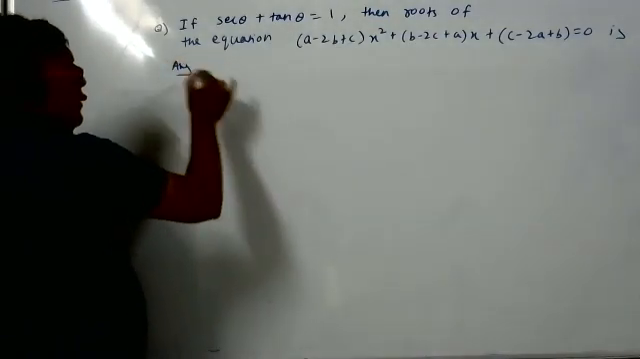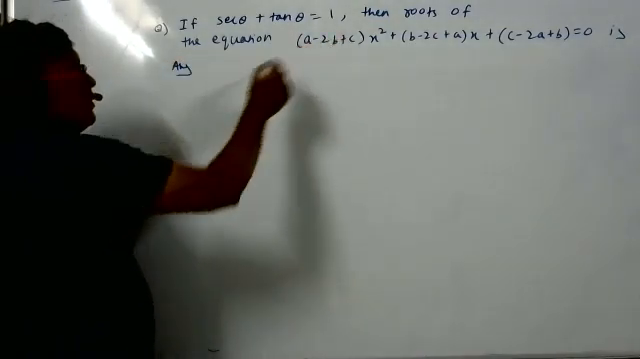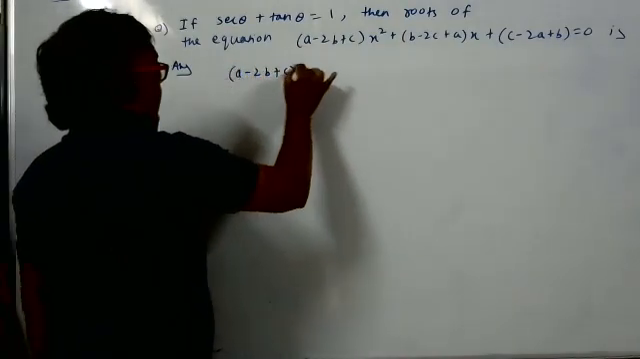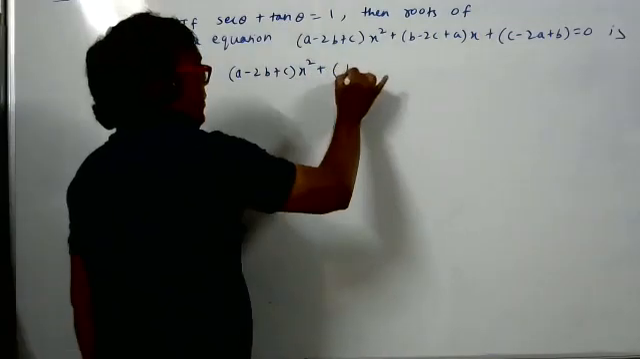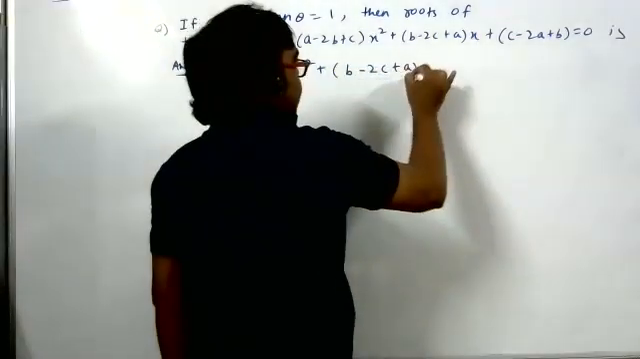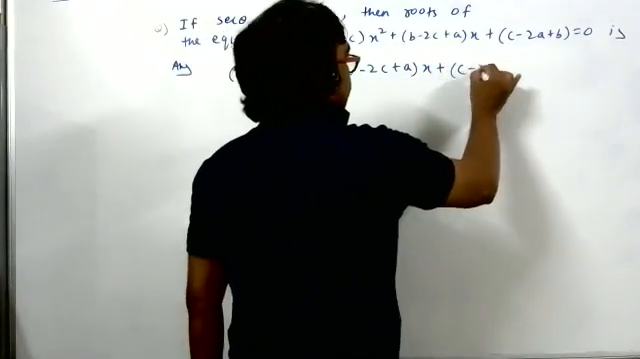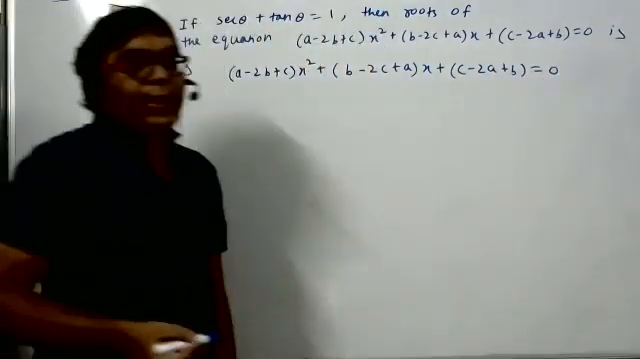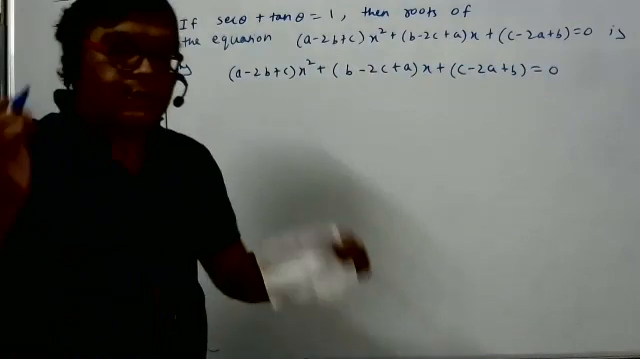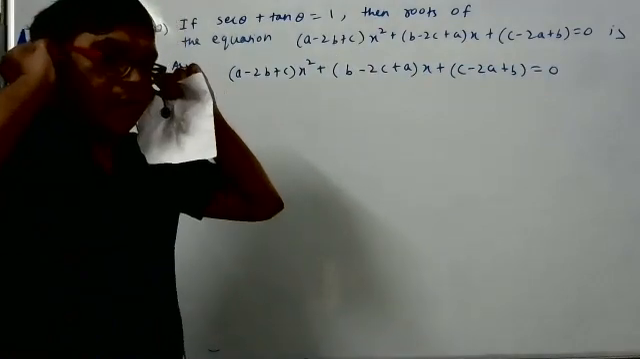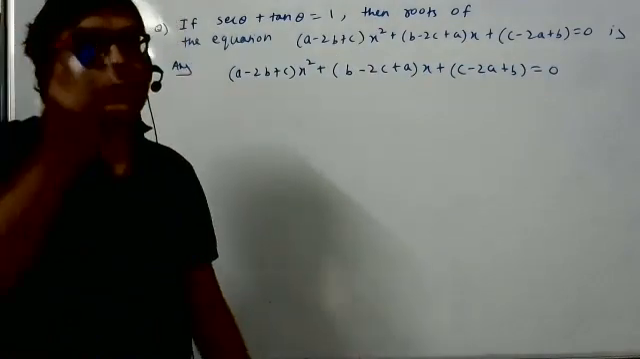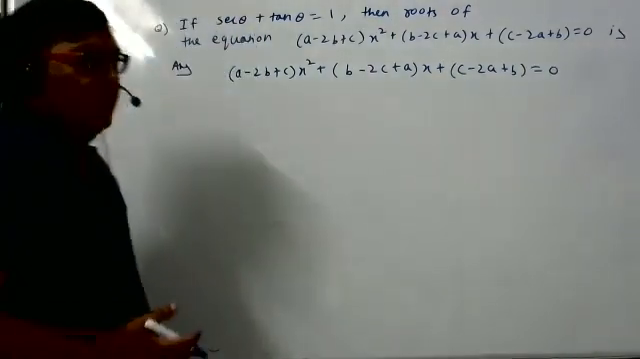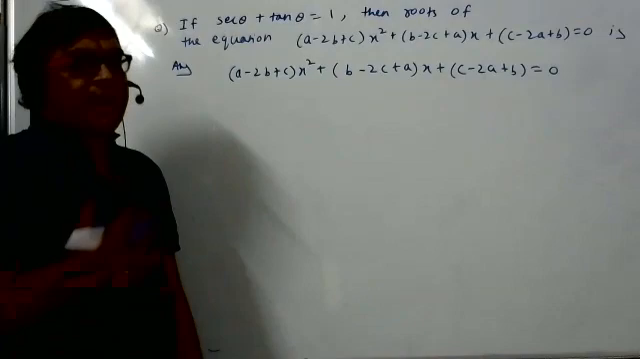If I take this quadratic equation, a minus 2b plus c x square, all of you pay attention, plus b minus 2c plus a x plus c minus 2a plus b is equal to 0, then how do we find the roots of a quadratic equation? Two methods we have learned: one is splitting the middle term, one is the formula method. But sometimes we can do the sum by the hit and trial method also.